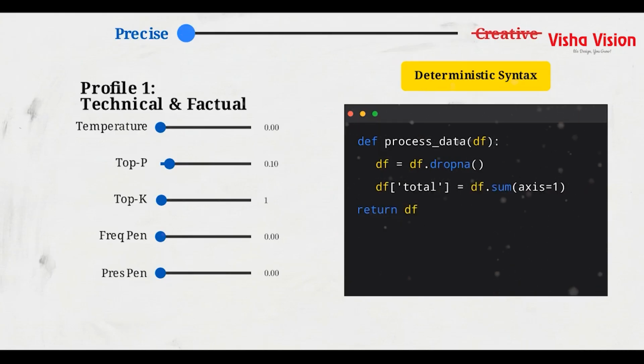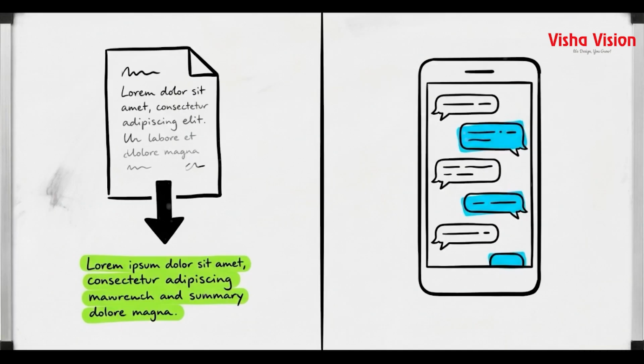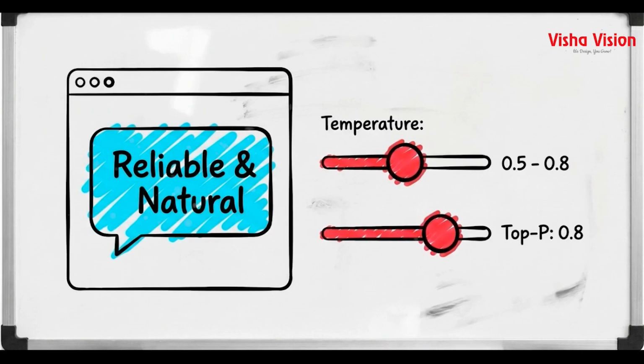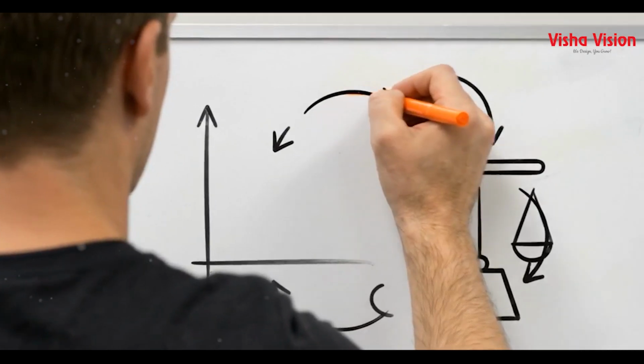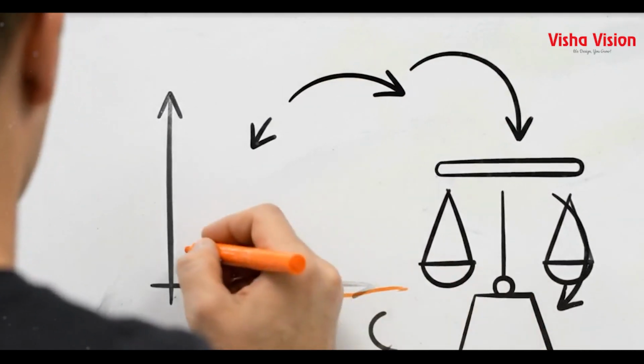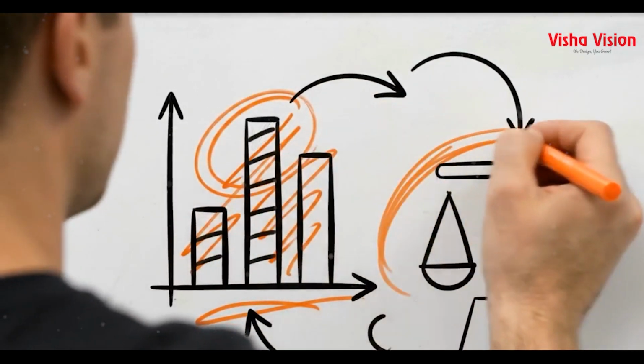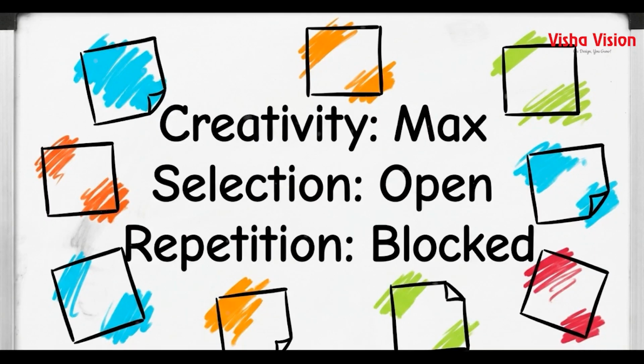code often repeat. Profiles 2 and 3 represent the middle ground, covering text summarization and customer support chatbots. For chatbots, temperature set between 0.5 and 0.8, with top P at 0.8. This balance prevents robotic stiffness while maintaining factual reliability. Profile 4 pushes into the realm of creative writing, tasks like brainstorming 10 brand taglines for a marketing campaign. Here, temperature hits 1.0 and top P opens to 0.95. High penalties are used to guarantee all 10 taglines are distinct, with no overlapping ideas.